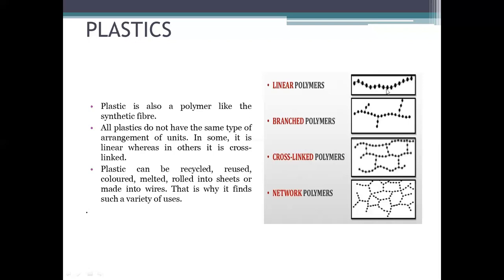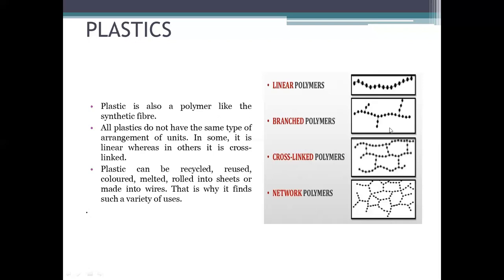These black circles, you can say these are monomers. When they join together, they form a polymer. So this is a linear polymer, joined in a single string. Branch polymer means like that, one branch is going this way, one is up, one is down. The third arrangement is called cross-link polymer.